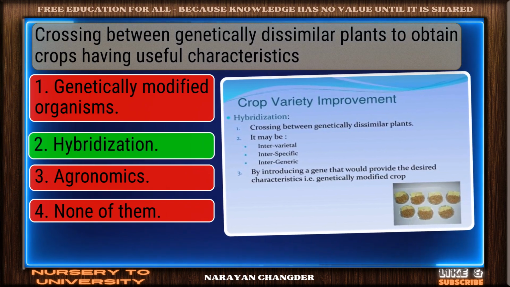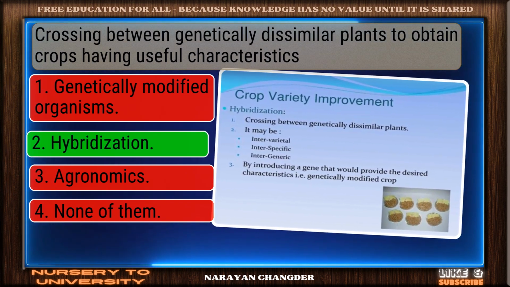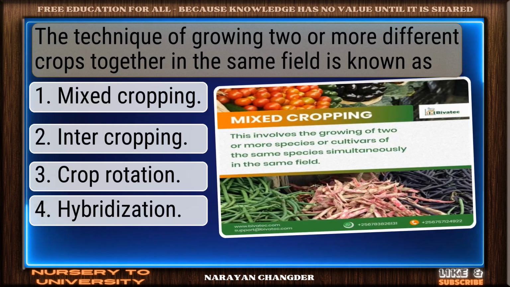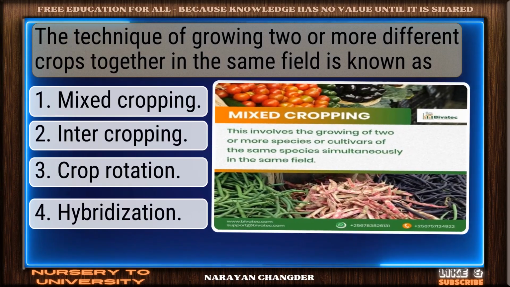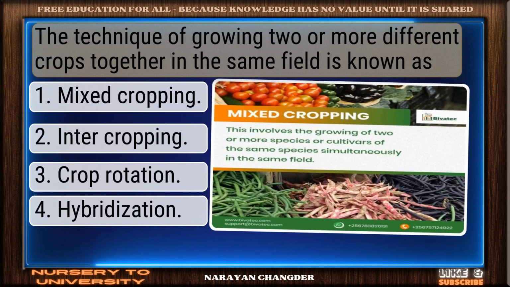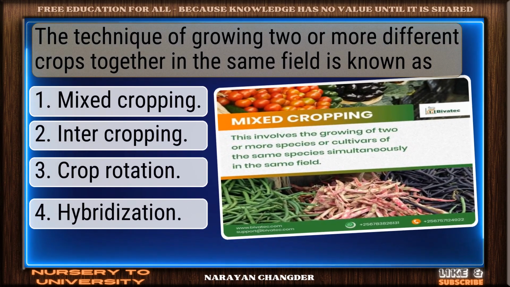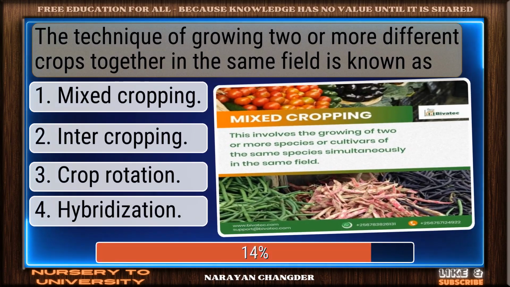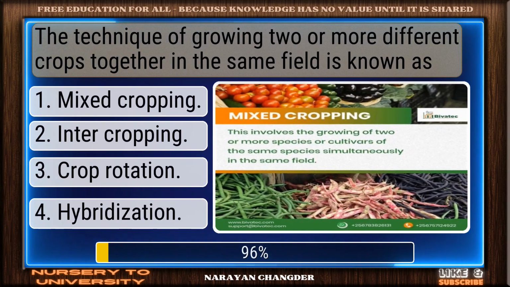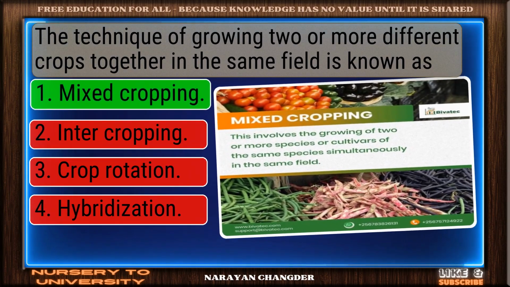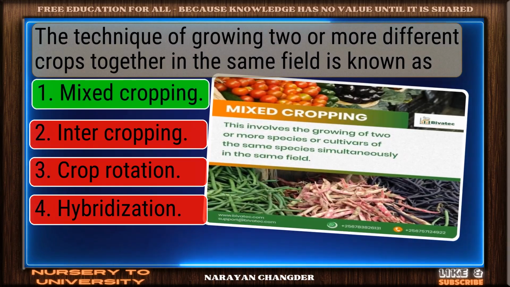Solid response. Hybridization is a valid choice. Question number 28. The technique of growing 2 or more different crops together in the same field is known as. Smart move. Mixed cropping is an accurate answer.